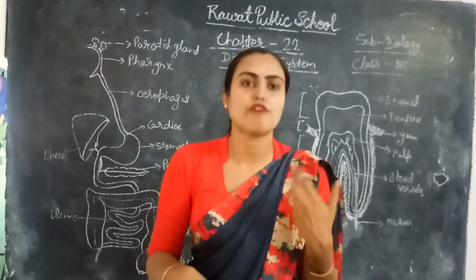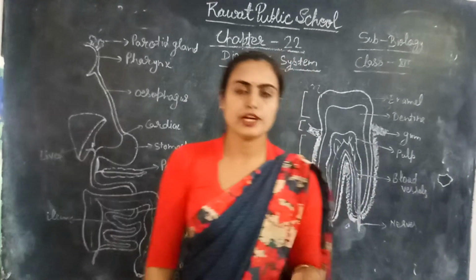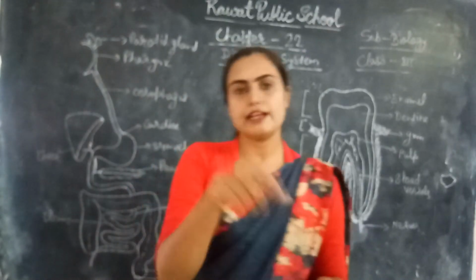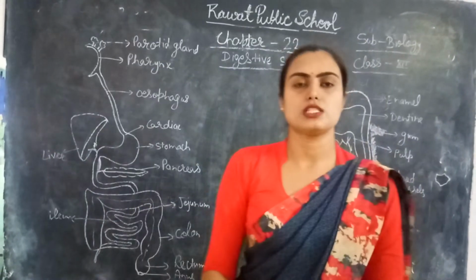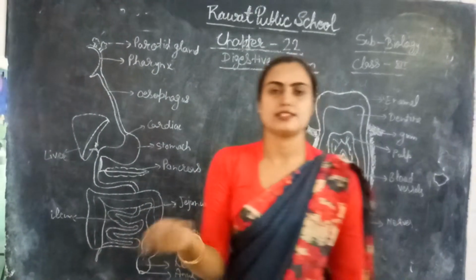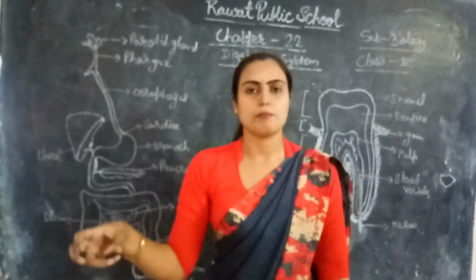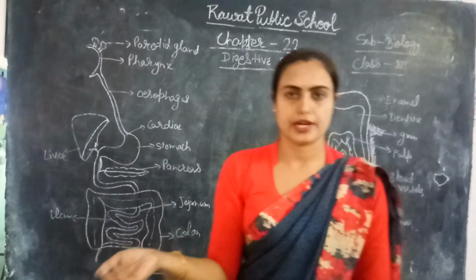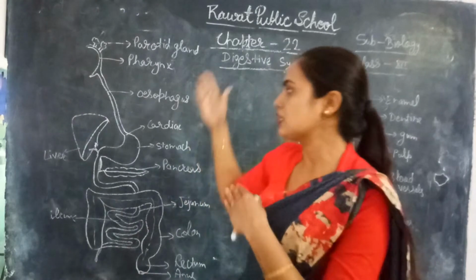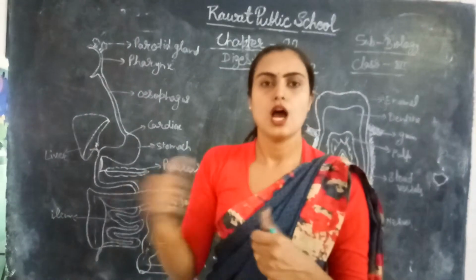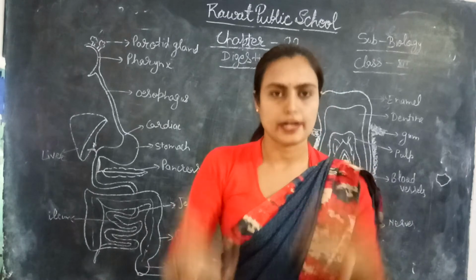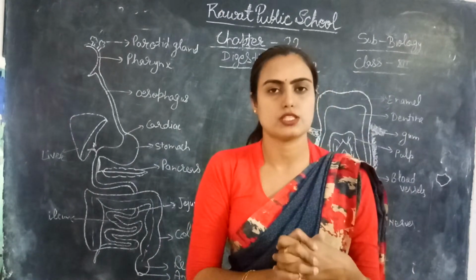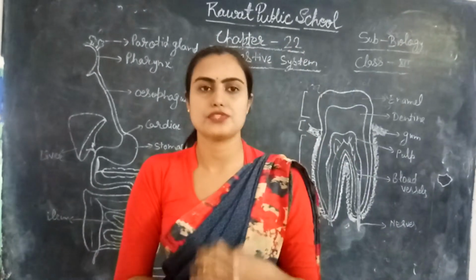So these are the mixture present in our food. Food is a mixture of nutrients, present in different forms and in different amounts. The digestive system is the system which converts these complex nutrients into simple nutrients, and the organs which help in this process are collectively called digestive organs, and collectively the digestive system.